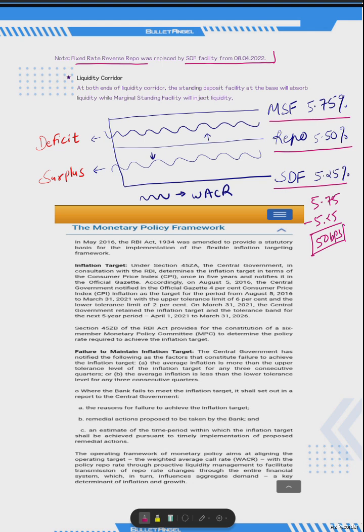So we have already discussed what is repo rate. Let's talk about the marginal standing facility. Repo is more of a repurchase agreement where some government securities are there that you need to pledge with the RBI. Against them, RBI will give you a loan at the rate of say 5.50%.